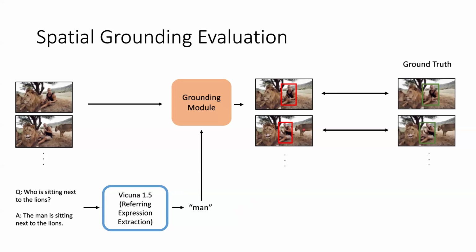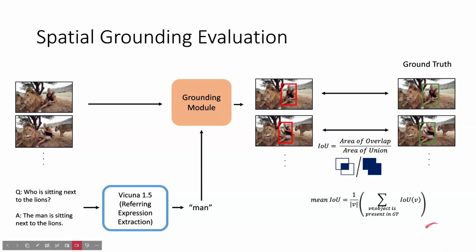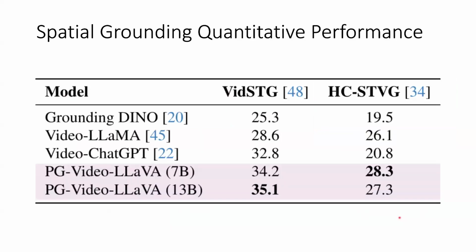This is compared with the ground truth, which are selected frames where we know this man exists and this bounding box actually exists. We then compute the IOU score, the area of overlap over union, and we average all these IOU scores for the different predicted frames and the ground truth together to get the mean IOU, and that is what is presented in the actual metric. So these are the metrics for spatial grounding. As you can see, there is quite a significant jump in PG-Video-LLaVA's result, with 3 points for 13B and almost an 8-point increase for the 7B version.